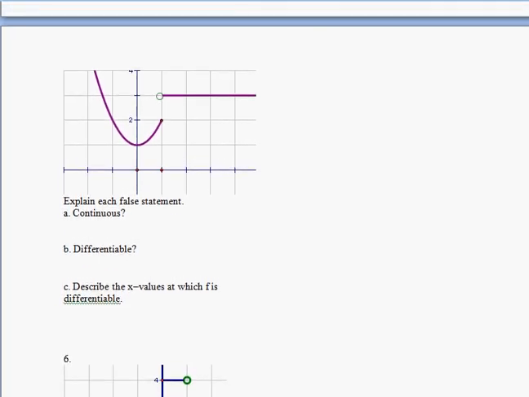Here's a nice looking piecewise function. Notice a little bit of parabola and then a horizontal line. Since there's a jump discontinuity here, it's not continuous at x equals 1. Is it differentiable? Well, the parabola is differentiable, a nice smooth curve. The horizontal line is differentiable, a nice straight horizontal line. But is it differentiable at 1? No, since it's discontinuous at 1, it's not differentiable either. So therefore not at x equals 1. Where is it differentiable? Everywhere except 1.